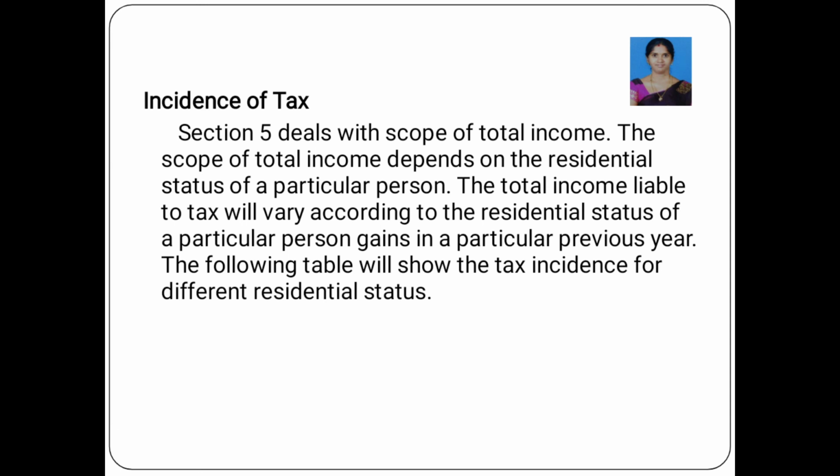Then, incidence of tax based upon the residential status determination. Already we have determined the residential status. The person may be a resident, non-resident or not ordinary resident. Then which type of income will be taxable, for all three persons, only two persons, or only one person? The next point is incidence of tax. Section 5 deals with the scope of total income. The scope of total income depends upon the residential status of a particular person. The total income liable varies according to the residential status, so based upon the residential status, the total income computation differs.